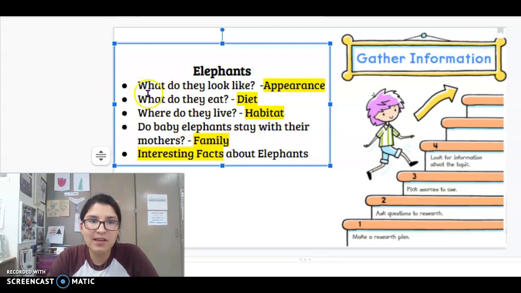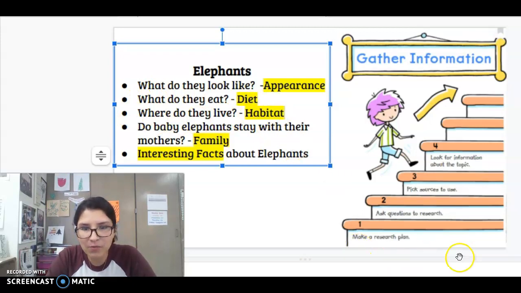What do they look like? What do they eat? Where do they live? Do baby elephants stay with their mothers? Okay, so we did step 1. We made a research plan. Okay. Step 2, ask questions, research. Right here. Here's our questions.